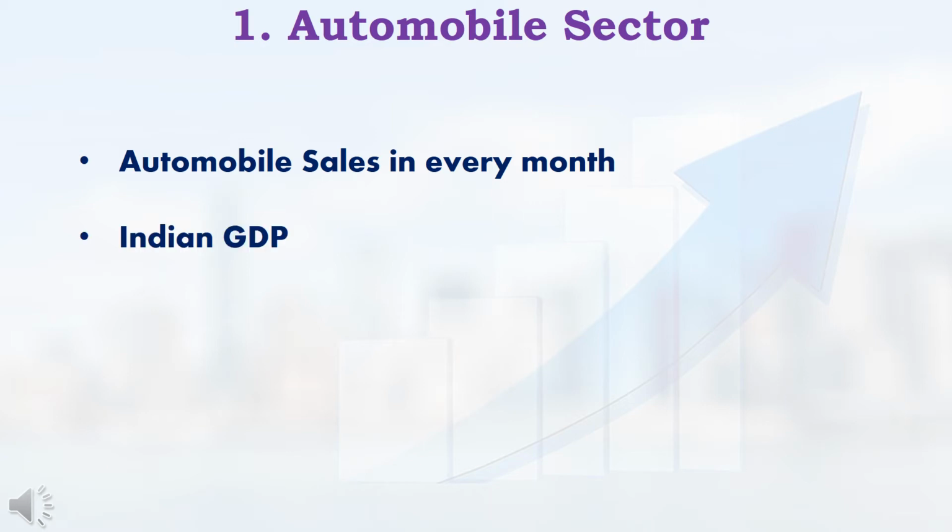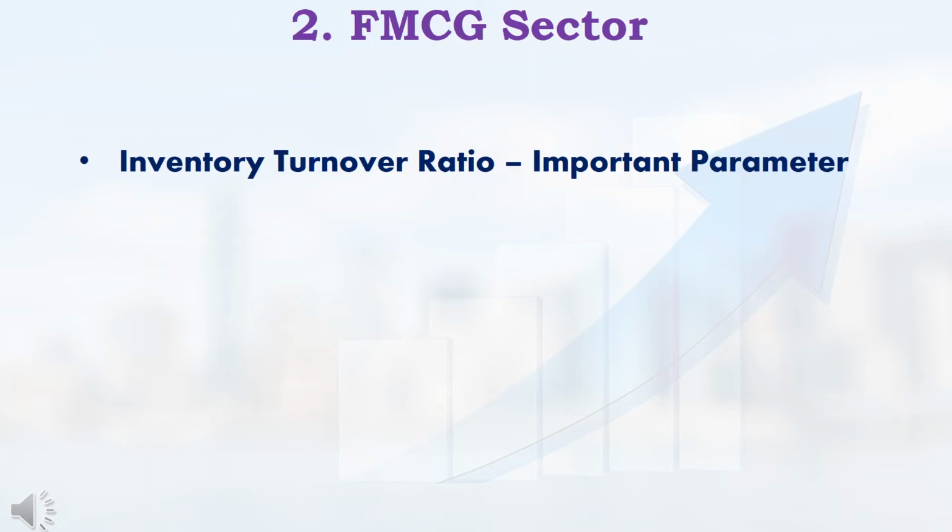In automobile industry, next parameter we have to give more importance for GDP. If Indian GDP is high, then overall automobile industry will have growth. But in last 2 years, unfortunately, Indian GDP was very low. So that at present, almost all the automobile company shares are not performing good.